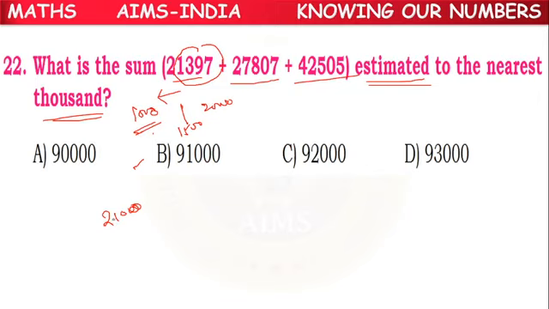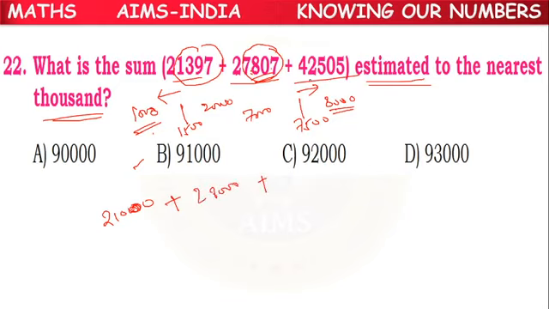2 after 1000, 21,000. Next, 7,807. So it is between 7,000 and 8,000. What is the between number? 7,500. But what is the given number? 7,800. It will be towards the right side. Rounded off to 1000, we can take 8,000 here. So 8,000 means it will become 28,000.